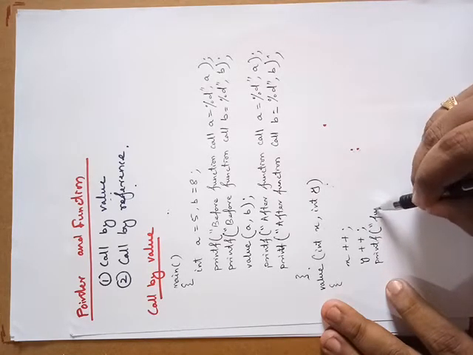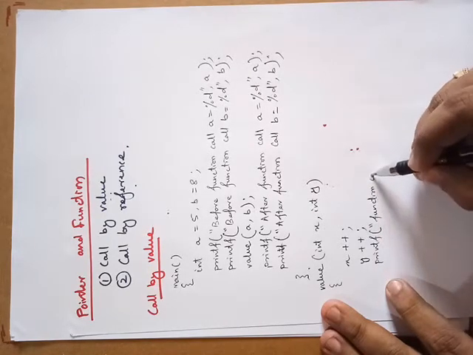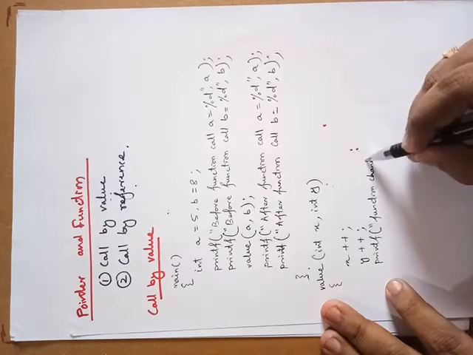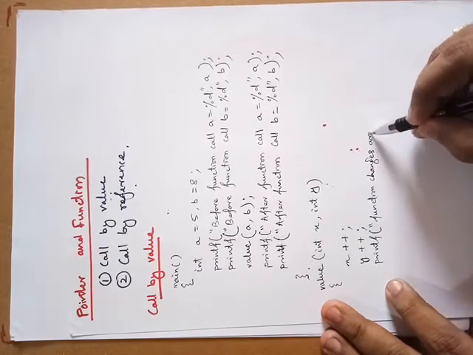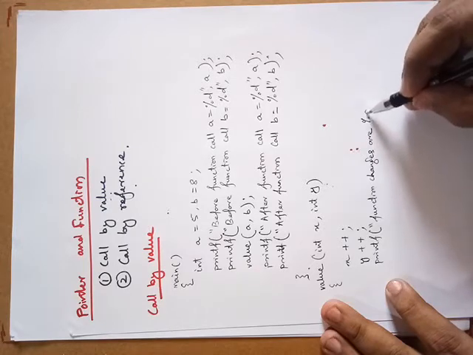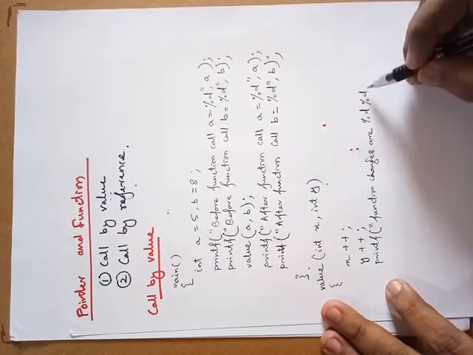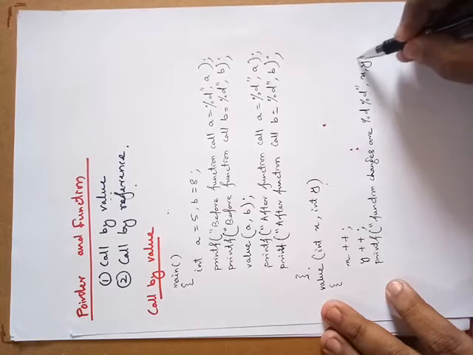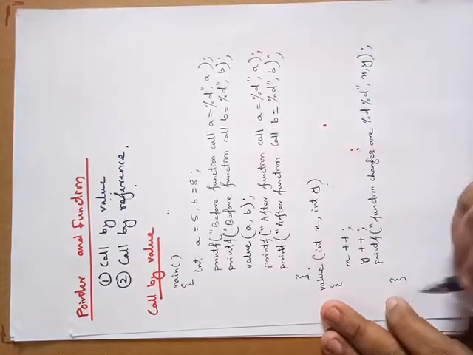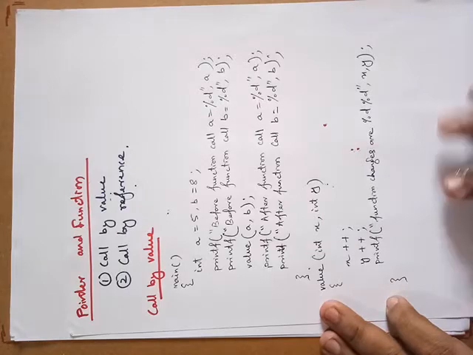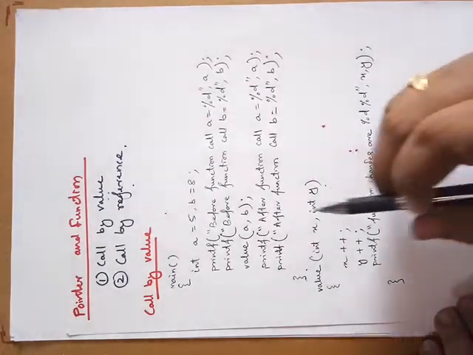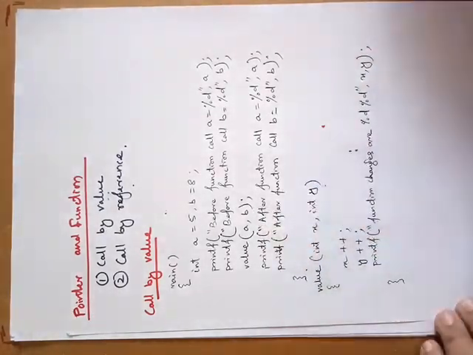The statement will be "function changes are percentage d". I am printing two variables x and y, percentage d, x comma y. Now this is the program where we are passing the values.